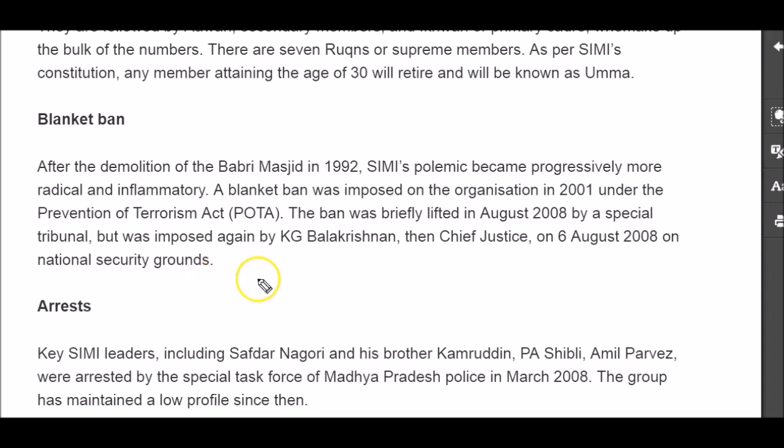So many leaders were arrested. Many leaders of SIMI organization were arrested, and Madhya Pradesh government also arrested many leaders of the SIMI and jailed. Recently, 8 SIMI terrorists or leaders were escaping the jail and they were killed by police.